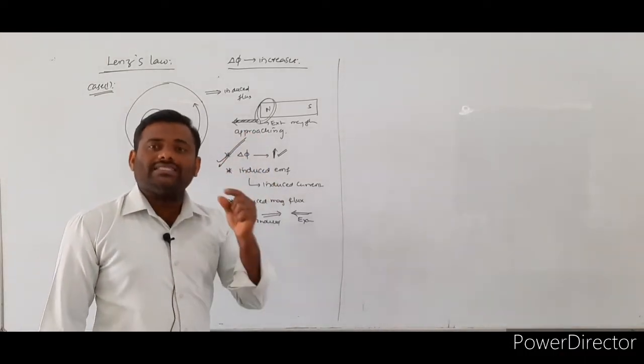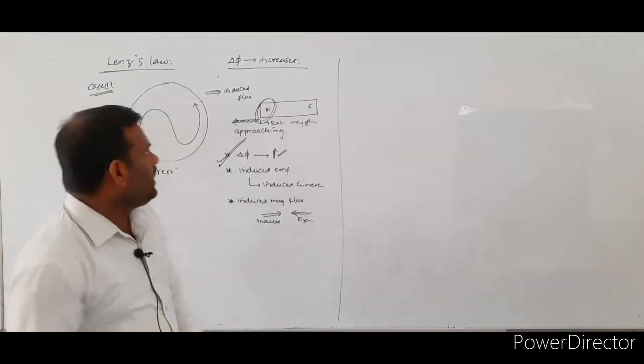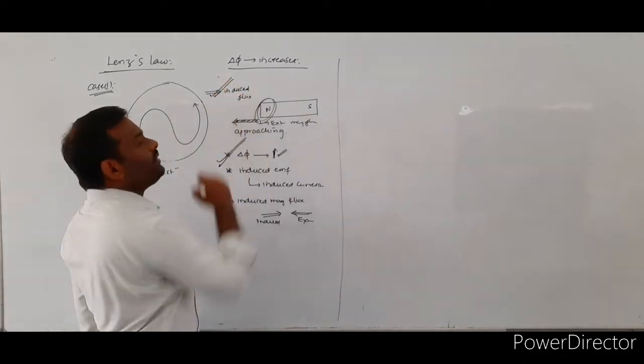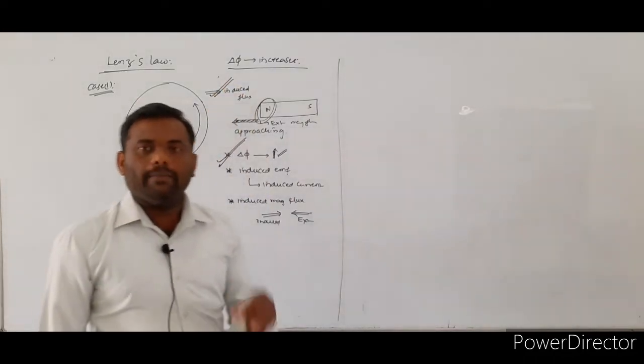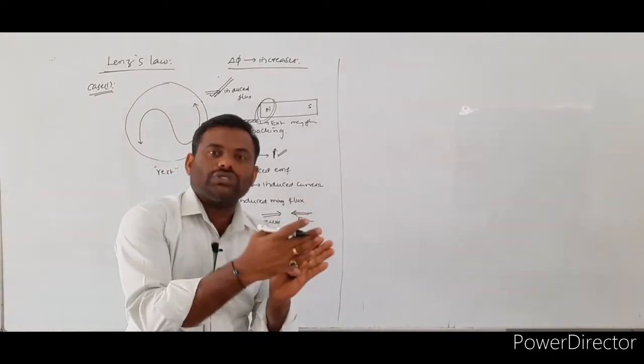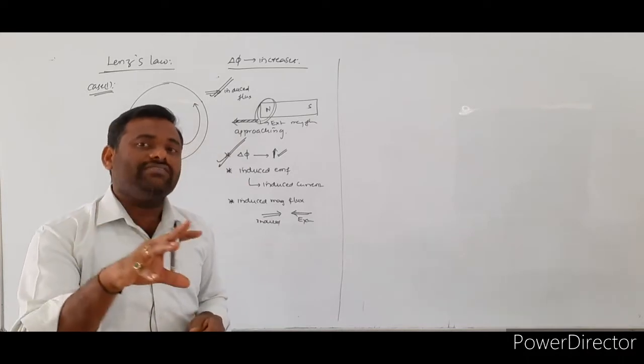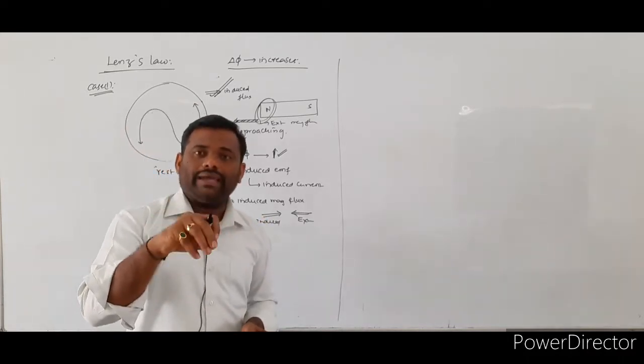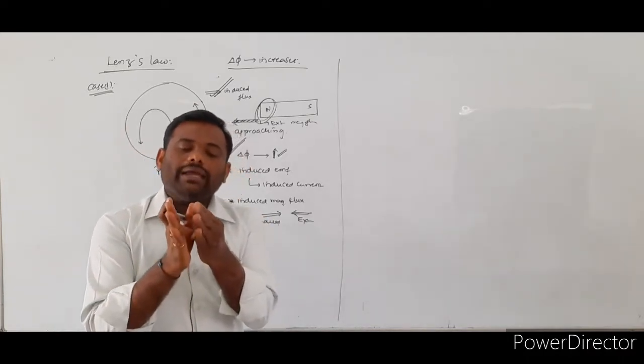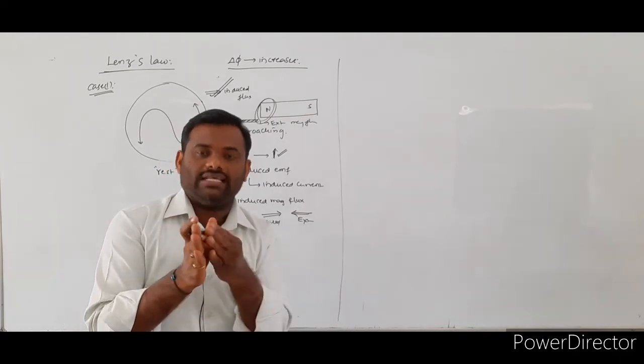To oppose the change in external magnetic flux, the induced magnetic flux must act opposite to the direction of the external magnetic flux, and the induced magnetic flux in this case will be leaving from that given surface.